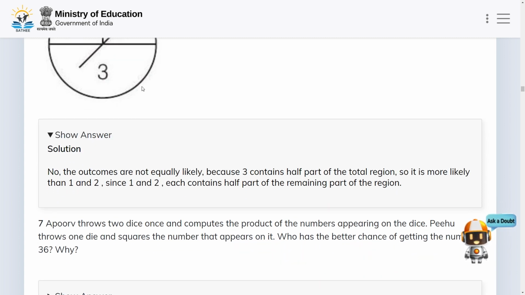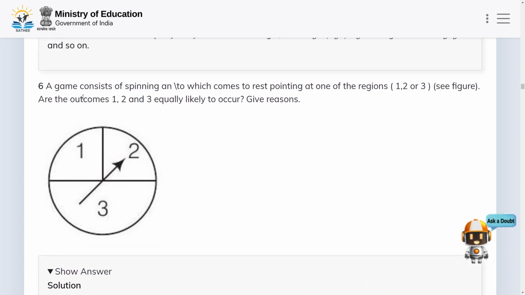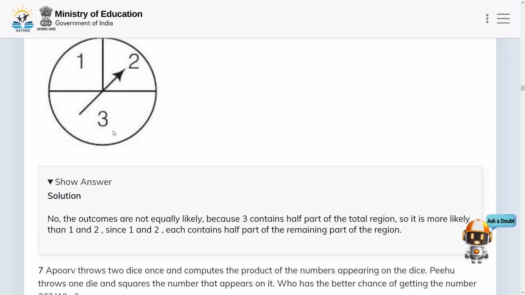So 3 is more likely than 1 and 2, since 1 and 2 each contain half of the remaining part of the region. Therefore the outcomes 1, 2 and 3 are not equally likely to occur. Now let us move to the next problem.